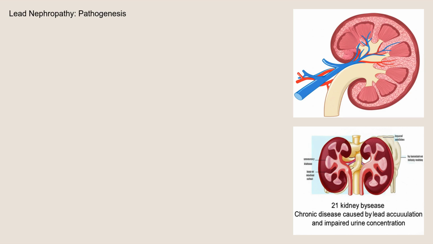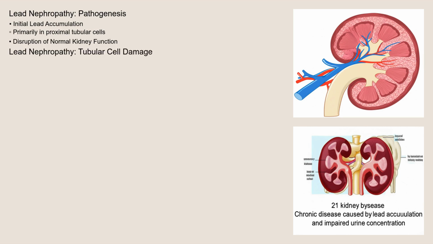Lead nephropathy develops through a complex cascade of events. Initially, lead accumulates in the kidneys, primarily in the proximal tubular cells. This accumulation disrupts normal kidney function in several ways. It can lead to tubular cell damage, causing impaired reabsorption of essential nutrients like glucose, amino acids, and phosphate. It also interferes with the kidneys' ability to concentrate urine, leading to increased urine volume and electrolyte imbalances. Over time, chronic lead exposure can cause interstitial fibrosis, scarring of the kidney tissue, and ultimately, chronic kidney disease.